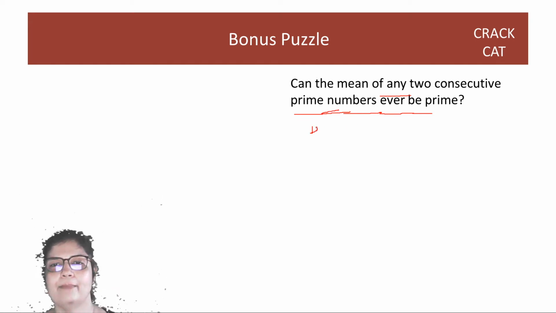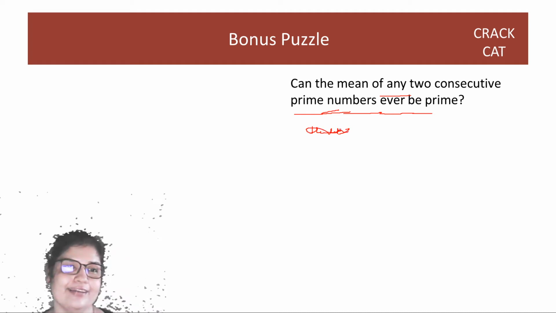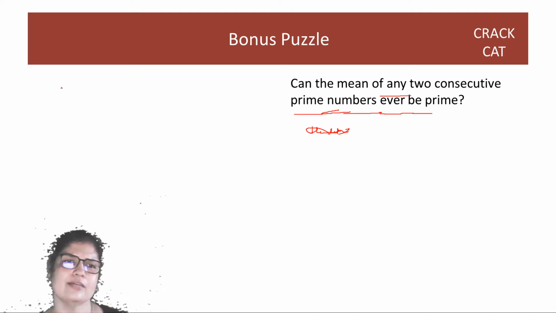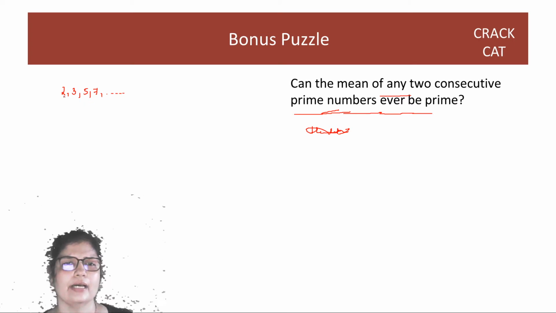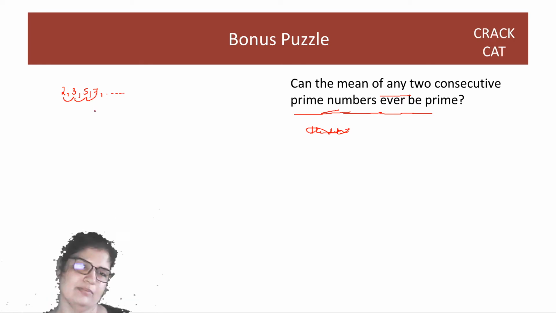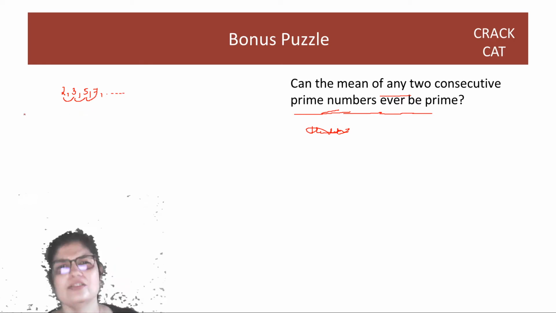This could be a Hamlet dialogue, right? Anyway, forget about it. This seems a little difficult in the beginning, but for any prime questions, if you want to come up with exceptions, guys, you should look at the smaller numbers. So the smallest prime is 2, then 3, then 5, and then 7. And after this, numbers typically follow a pattern. So consecutive primes means 2 and 3, 3 and 5, 5 and 7. The answer here is very peaceful actually.